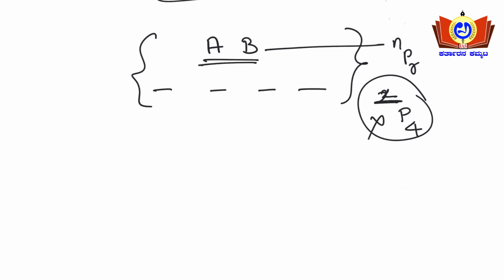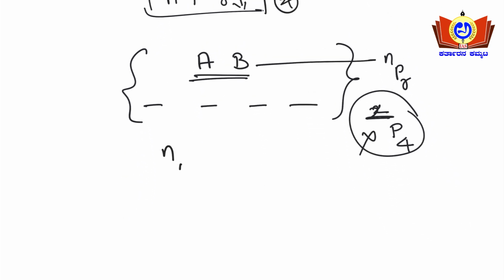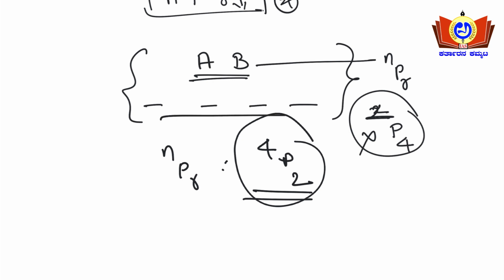So what you will do here is 4P2. 4 means the total number of positions and 2 means how many letters there are, in how many places the 2 letter word can be arranged. This is the way you need to solve the question. In the next page I'll deal with one more concept.